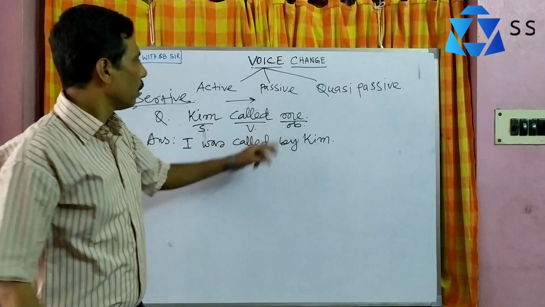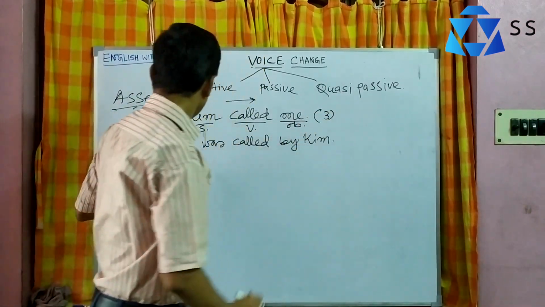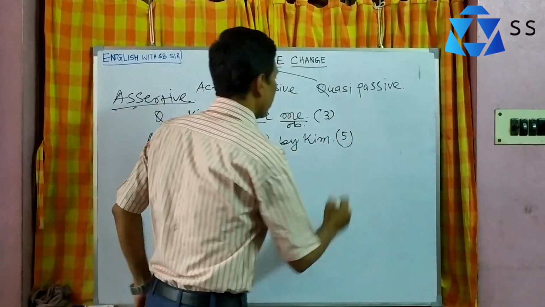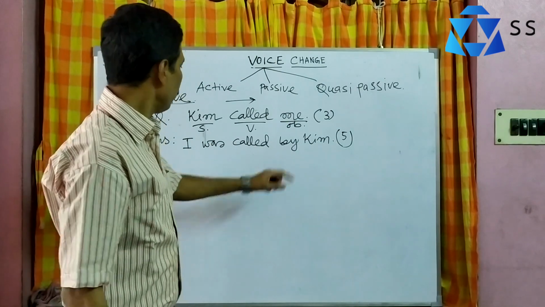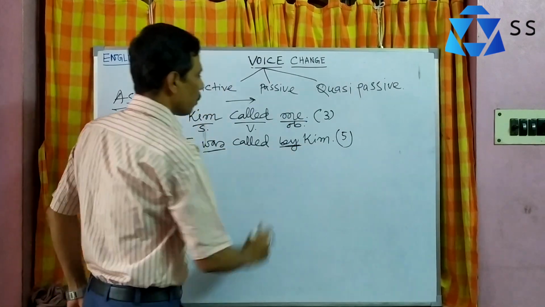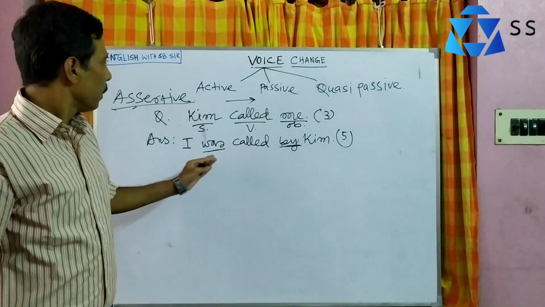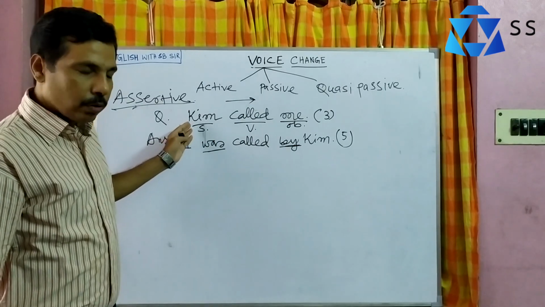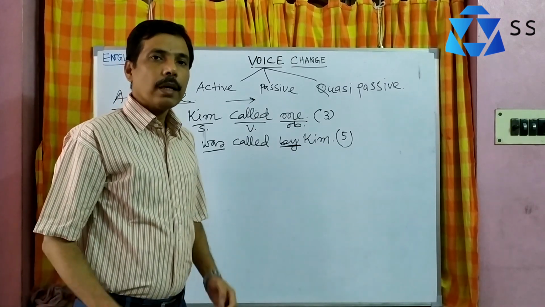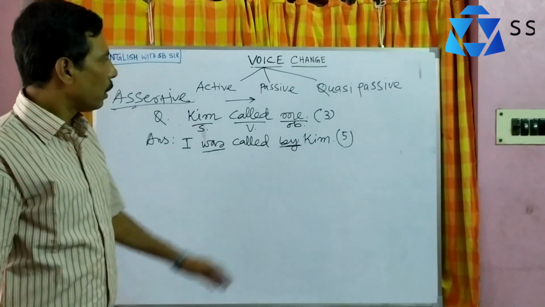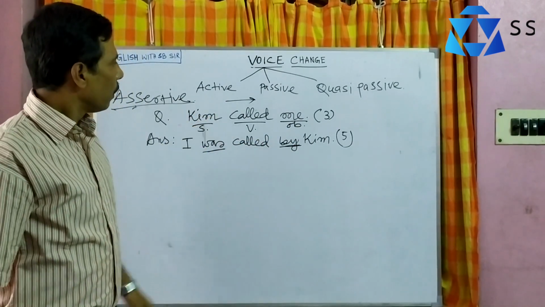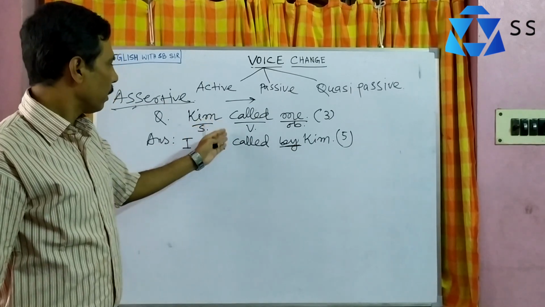At first, count the words in the question. 1, 2, 3. Here we can see 3 words. Now, I was called by Kim. Here you can see 5 words. That means 2 words more. 2 new words come here. This is the first and this is the second. So it is an important thing that generally when we turn any sentence from active to passive, 2 words are automatically added to the actual number of words.